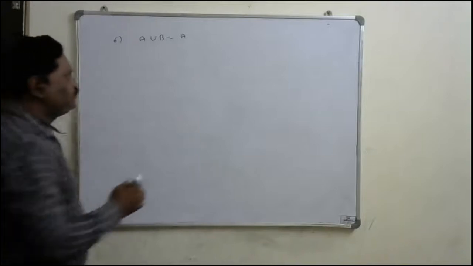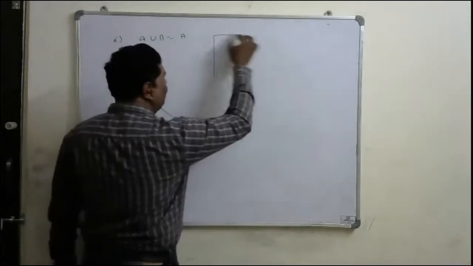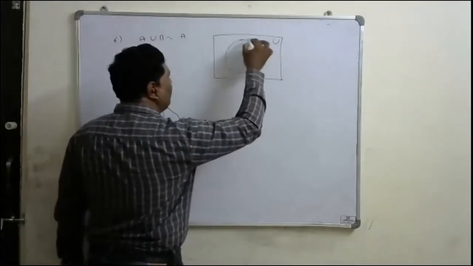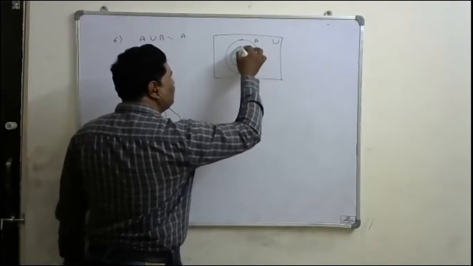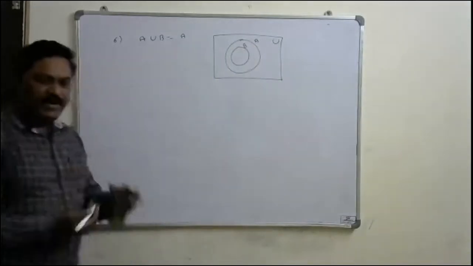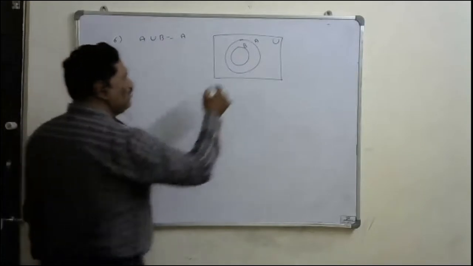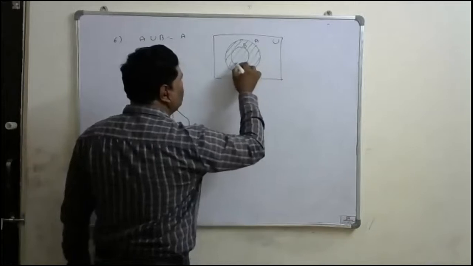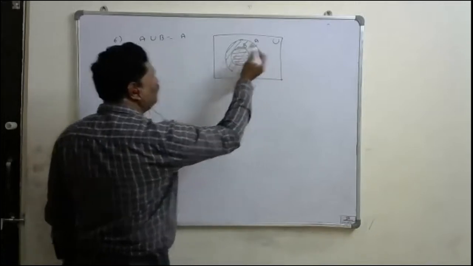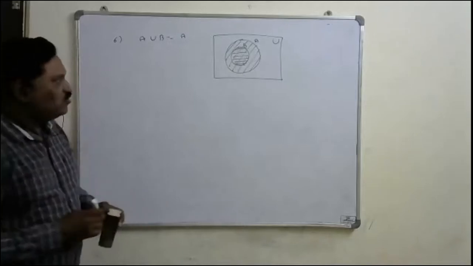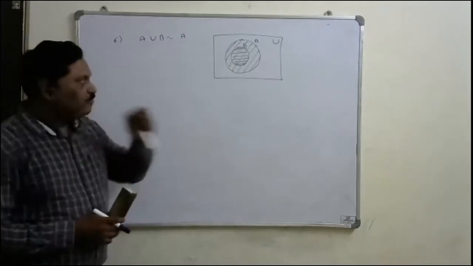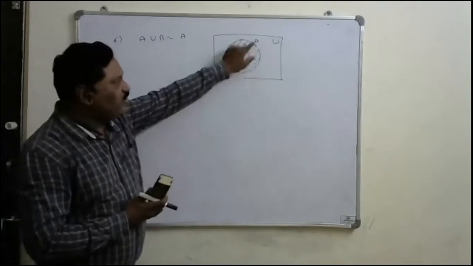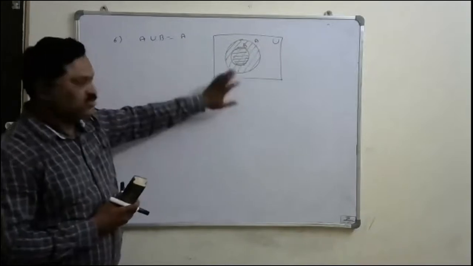When is it possible? Suppose I take the Venn diagram, and this is the universal set. In that there is a set A, and in that, suppose there is a set B. B completely lies inside A. Then whatever the A union B is, this is the set A, and this is the set B. Tell me, what about A union B now? That is A only, no? A union B means the total hashed area, which gives A only. So this condition is satisfied, right?